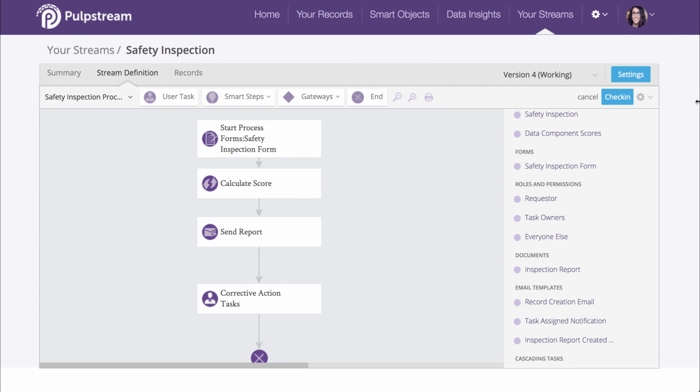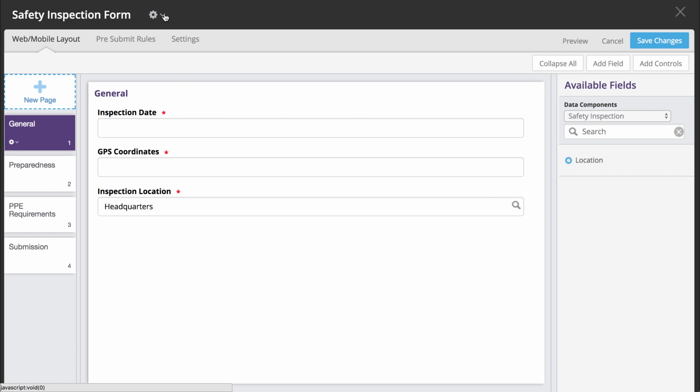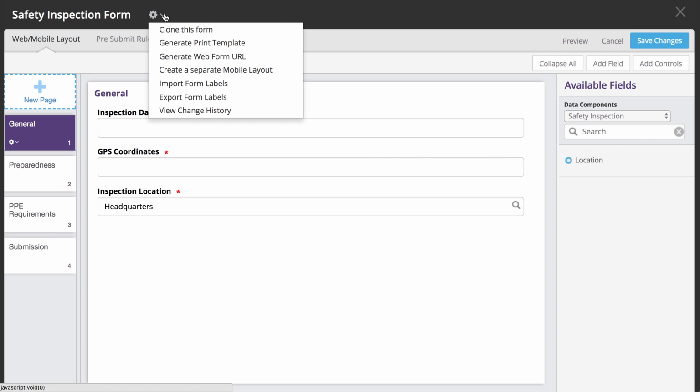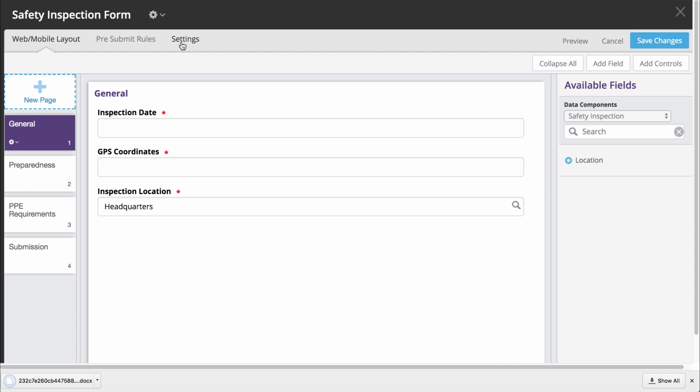Now that we've changed our location field to be a Smart Object field, let's regenerate the report template to see the difference. Open the inspection form, and in the top left corner, there is a gear icon. Click on that, and in the pull-down menu, select Generate Print Template. A Word document that contains a report template will start downloading in your browser. Open that up and look at the inspection location.